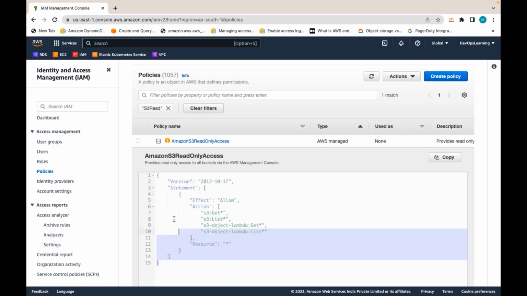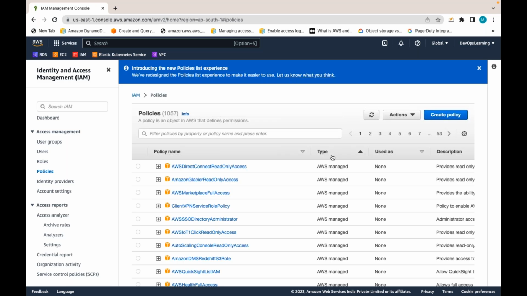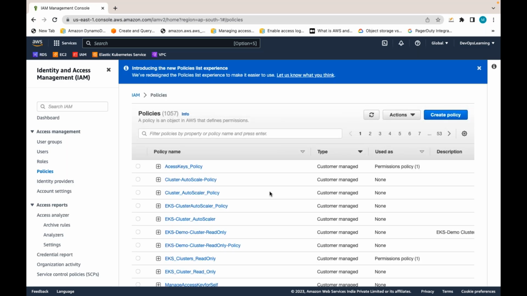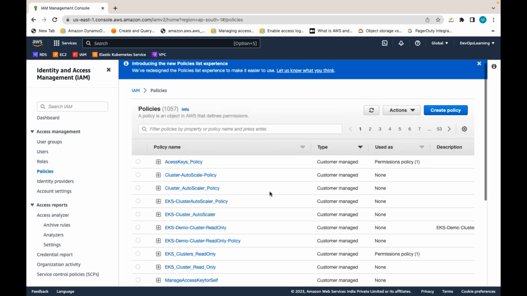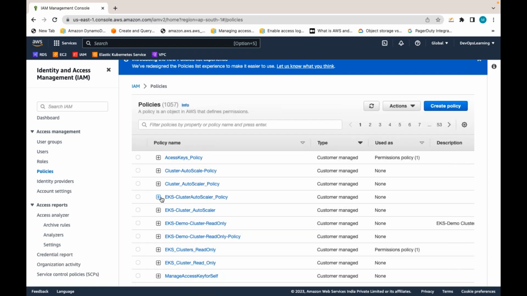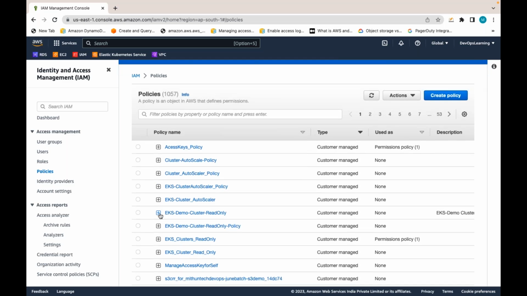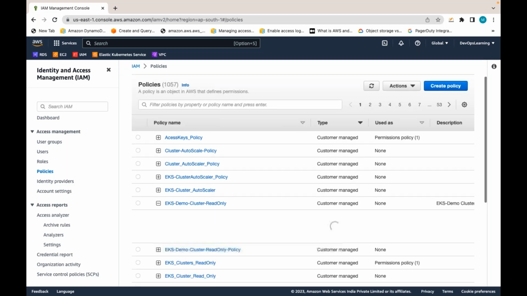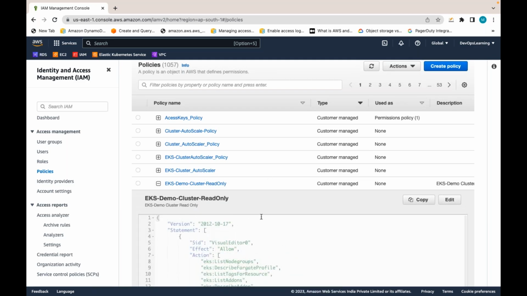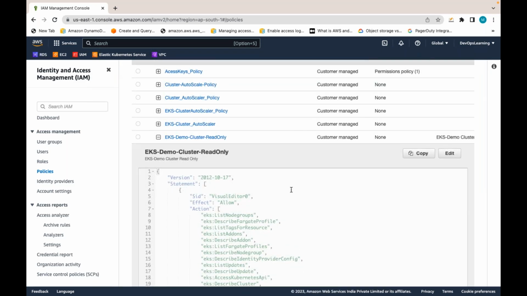So there are some predefined policies like this. If required, you can create your own policy, that is customer managed policy. I have given some policies like this. Suppose here, if you see, this is my own policy, customer managed policy.